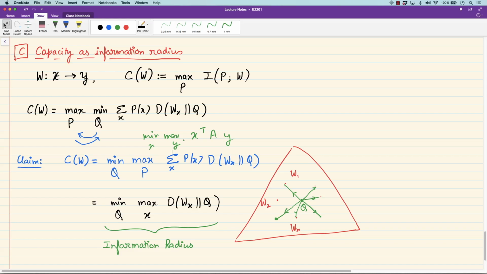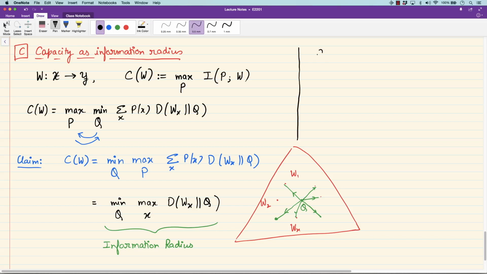Another famous version from economics is this min-max theorem by John Nash, which leads to the theory of Nash equilibrium. Okay, so this is another min-max theorem, and in fact, when can we do this interchange of min-max? Well, when this function that we are optimizing satisfies certain technical conditions. Okay, so I'll write one version of this min-max theorem which we can use here.